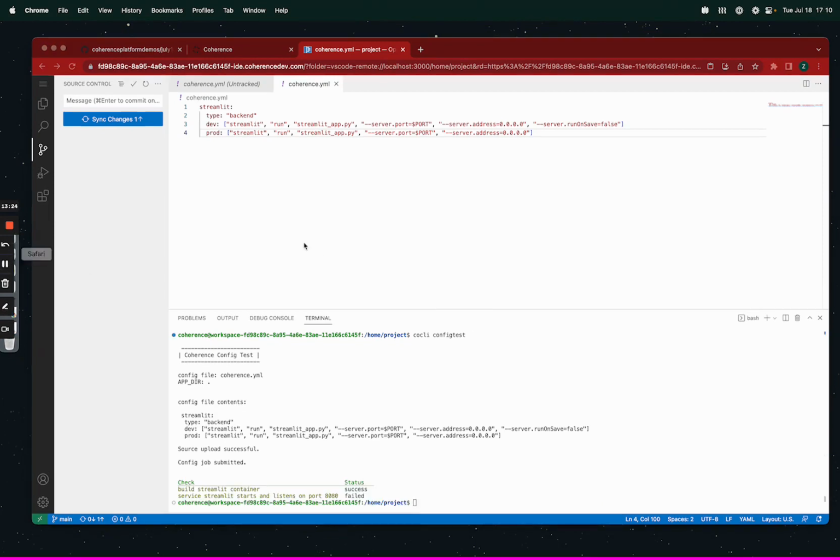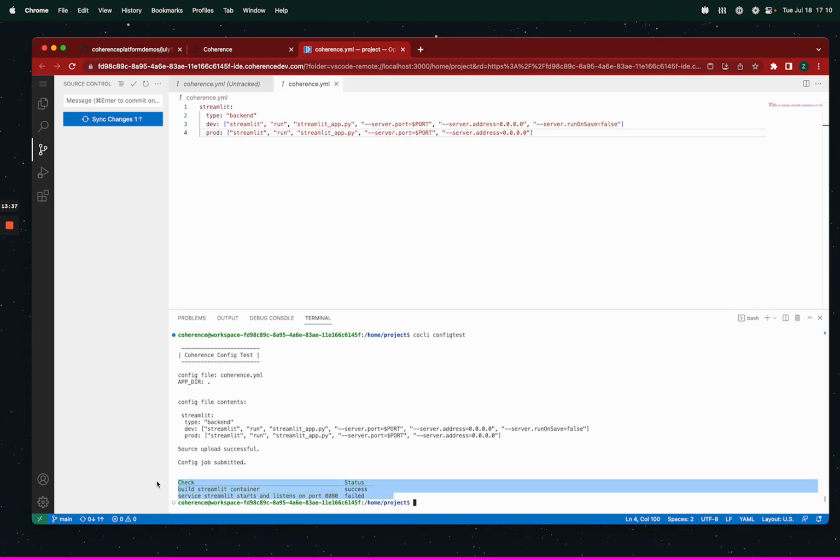Takes a few minutes. All right, so I got distracted by something else, but came back. This didn't work on the first pass. The container built, which is great. The Streamlit server did not start and listen on port 8080.